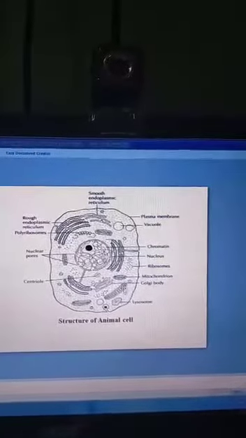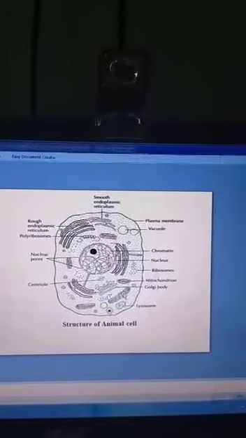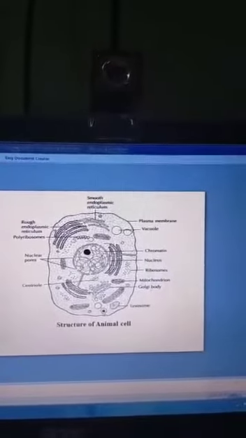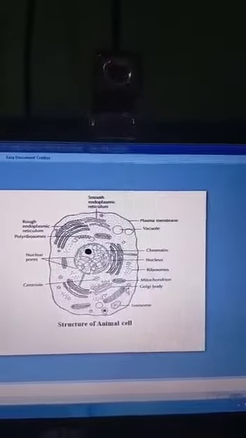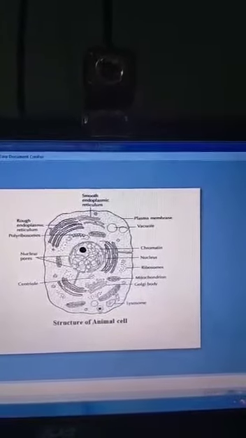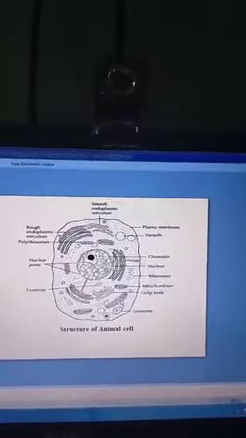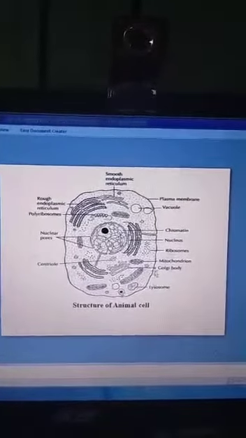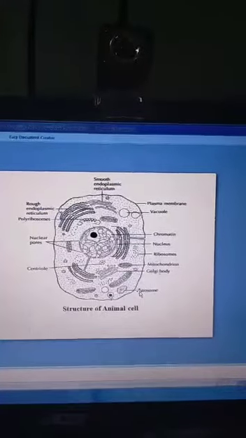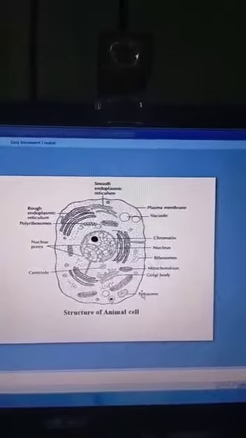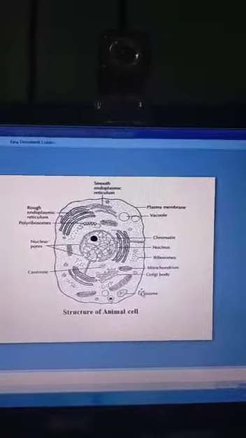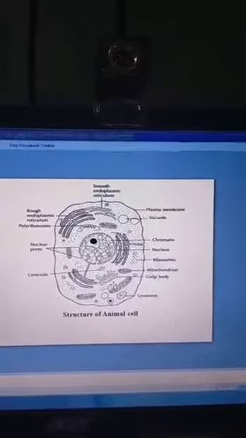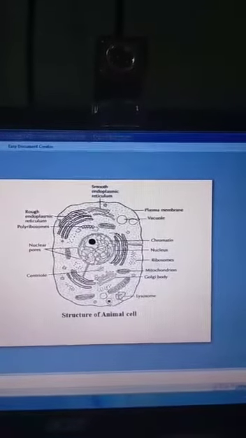Okay, next one is the Golgi body. It helps package products in the cell and gives them out around the cell. Its function is to process and modify products manufactured by the endoplasmic reticulum. Next one is lysosome. Another name for lysosome is suicide bag. It is produced by the rough endoplasmic reticulum and Golgi apparatus. These are waste disposal units, digesting and removing foreign materials.